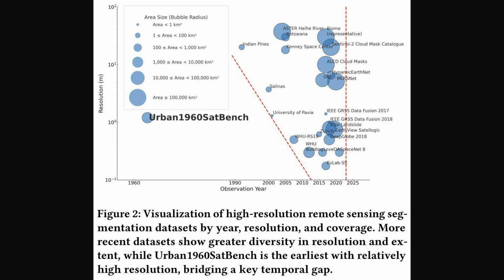It plots various remote sensing datasets on a graph. Along the bottom, you have the observation year, and on the vertical axis, you have resolution in meters. It's important to note that lower on the chart actually means higher resolution, so more detail. You can see that almost all the other datasets are clustered from the 1990s onward. But way over on the left, all by itself, is Urban1960SatSeg, with a remarkably high resolution for its time, truly bridging a huge temporal gap in our data.